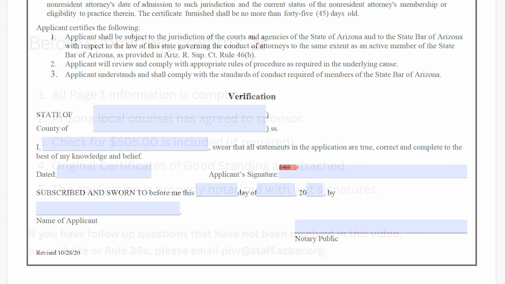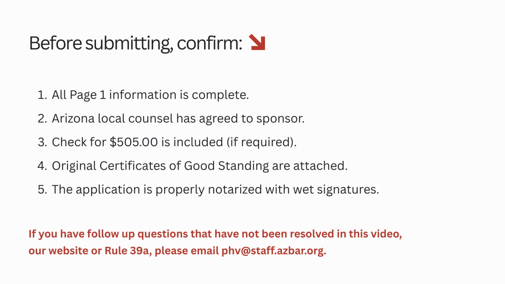For the final checklist. Before submitting, please confirm that all information on page 1 is complete, the Arizona local counsel has agreed to sponsor, a check for $505 is included if required, the original certificates of good standing are attached, and the application is properly notarized with wet signatures.